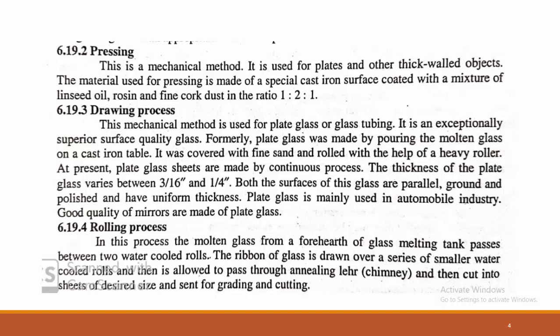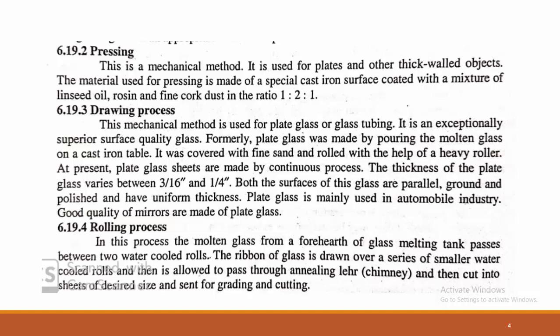The material used for pressing is made up of special cast iron, its surface coated with a mixture of linseed oil, rosin and fine cork dust in the ratio of 1:2:1, where the requirement is there. As per the requirement of the shape, molten glass is put between the different plates. In between the plates, the liquid glass is put and it is pressed from the top of the machine, where as per the requirement of the shape the glass can be spread out and the articles are formed. And third one is drawing process.